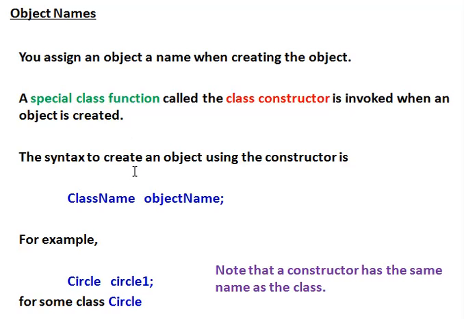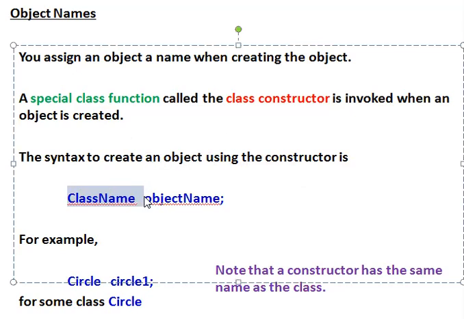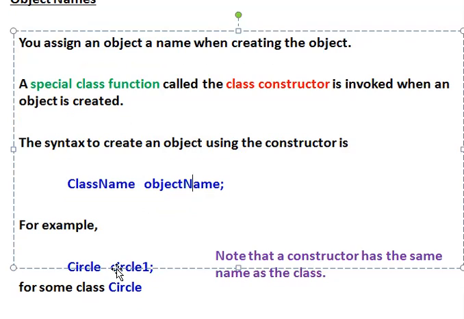The syntax to create an object using the constructor is class name, then object name. For example, Circle is the class name and circle1 is an object name. To invoke a member function, we write object name dot member function, so we can call the member function during runtime.